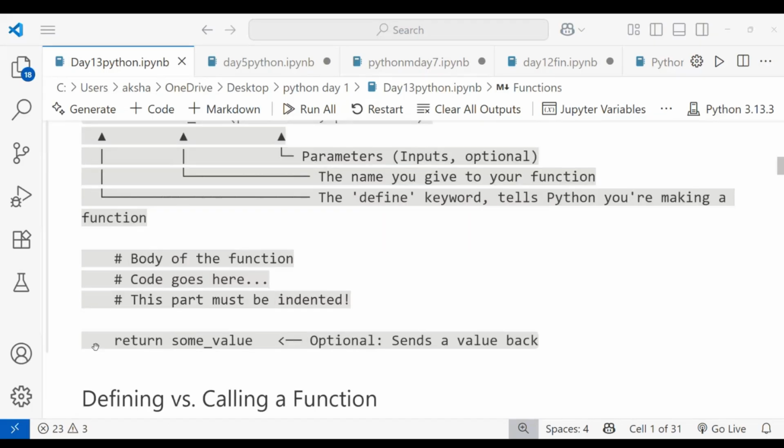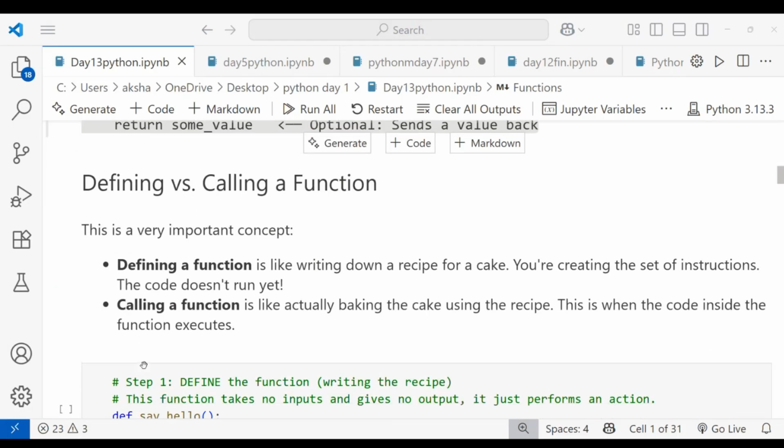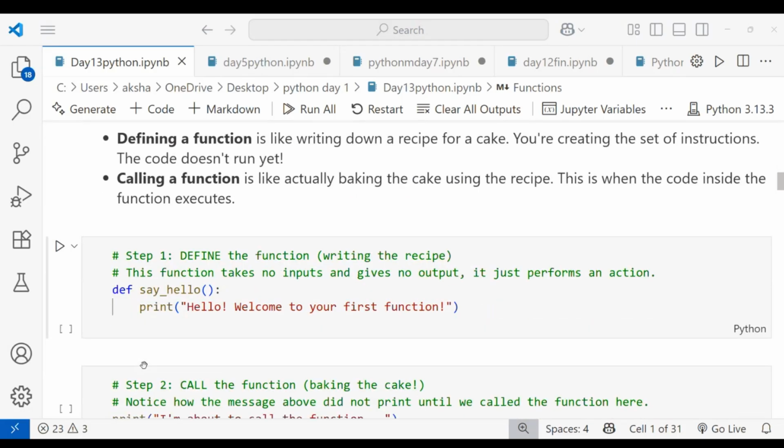After returning inside the defining, afterwards we call that one. See in the next one. I'll take one example. What is step one? You have to define the function, like writing a recipe. This function takes no inputs and gives no output. It is just for the action. You are only defining or structuring it.